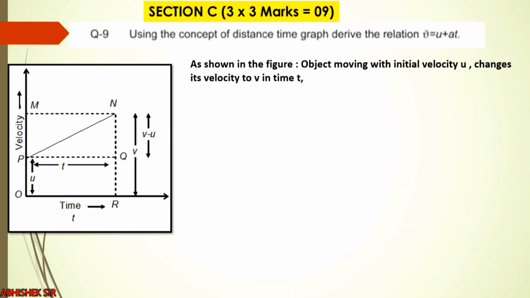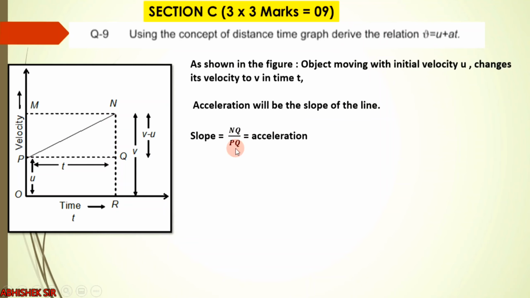As shown in the figure, object is moving with initial velocity u, changes its velocity to final v in time t. So this statement is necessary to write. Also we will write from the figure that acceleration will be the slope of this line. This PN, if you want to find out the slope, you have to just divide NQ by PQ. So what is the slope? Slope equals to NQ upon PQ, that is acceleration. Remember, NQ is nothing but the change in velocity and PQ is nothing but the change in time. So what is acceleration? It will be the slope.